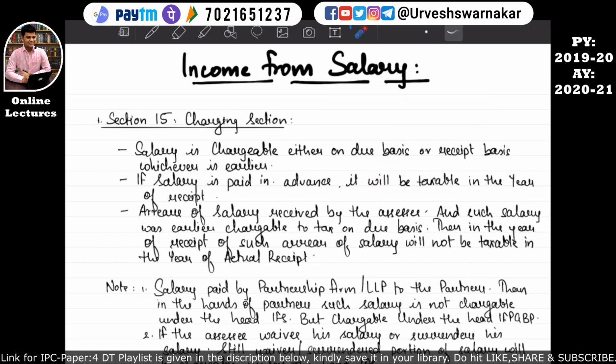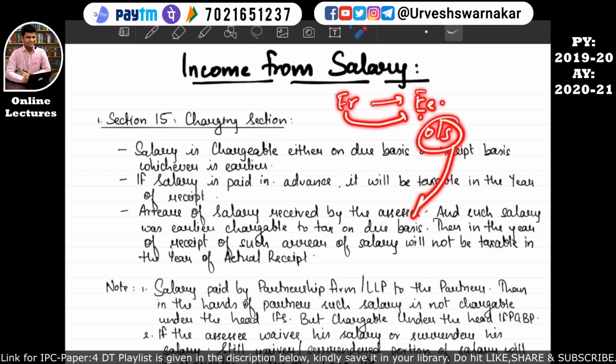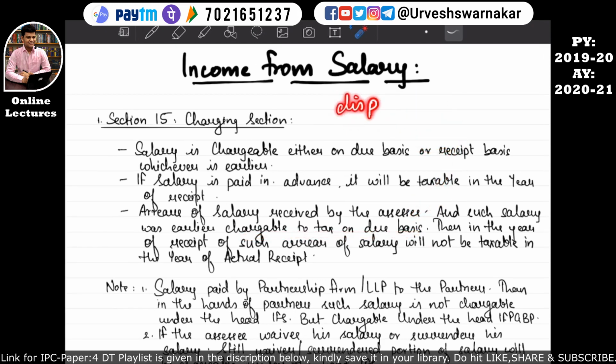And after there is a resolution of the dispute, the employer will pay the employee his salary. So if the employer is paying the employee the arrears of the salary which was not earlier chargeable to tax on due basis, since there was a dispute, there is an exception for this point 1, that if a dispute is there, then due basis and receipt basis will not be considered.